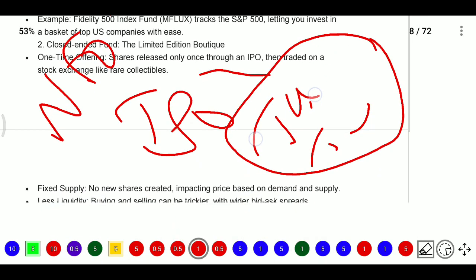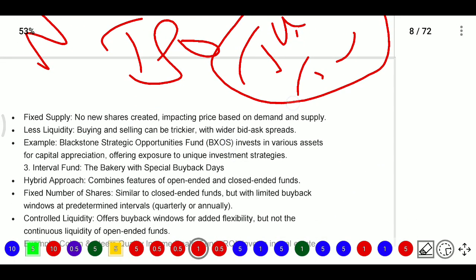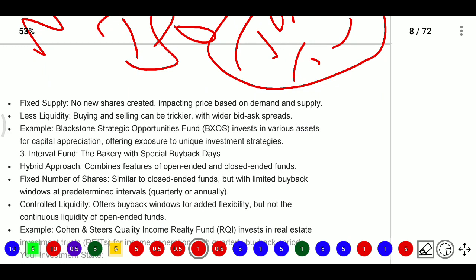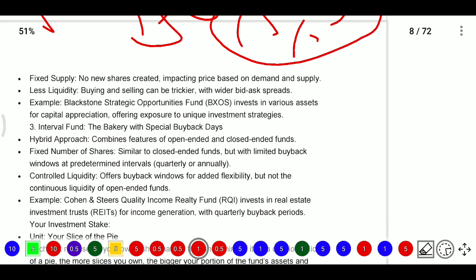Here, like a limited edition boutique, they have a fixed supply. There will be no new shares created, and prices are not impacted by demand and supply in the same way. Demand and supply will not work in the case of close-ended funds because they don't change the portfolio, and they have less liquidity, because buying and selling can be trickier with a wider bid-ask spread.